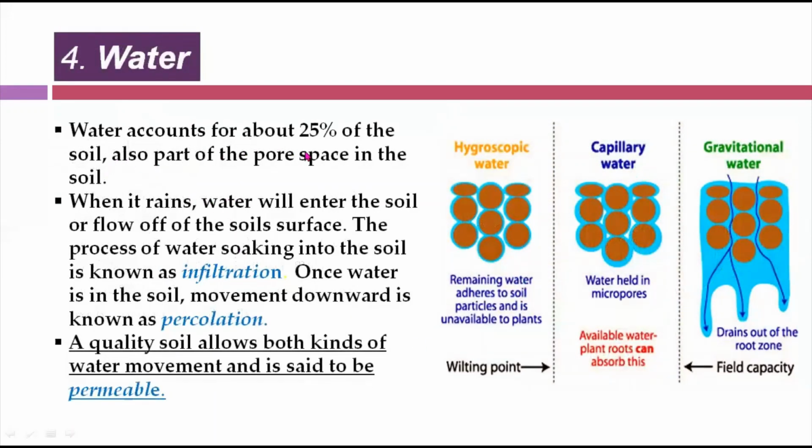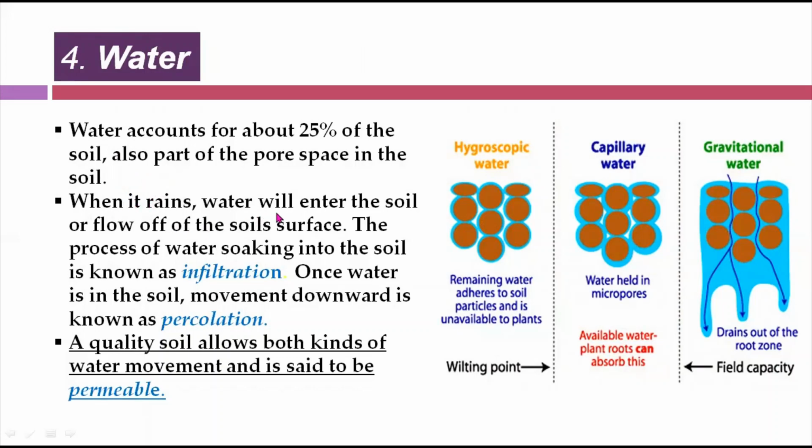Water accounts for about 25% of soil, also part of pore space in the soil. तो ये 25% पानी मौजूद होता है, यानी कि जमीन में होता है, यानी जमीन का हिस्सा है. So when you look at the soil, it contains the pores, यानी उसमें space होती है, pores होती है, and that pores are being filled by the water.